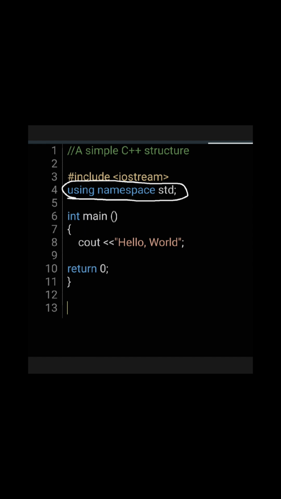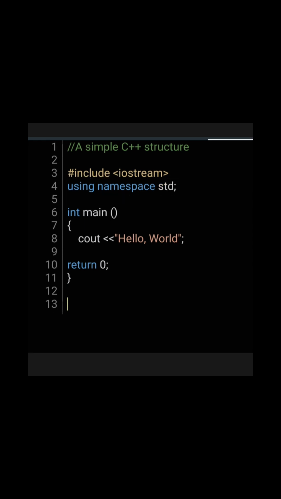This line is very frequent in C++ programs that use the standard library. And in fact, it will be included in most of the source codes. It's included in this program.